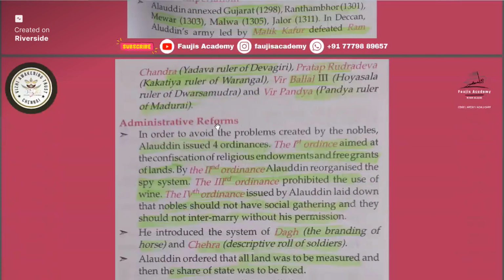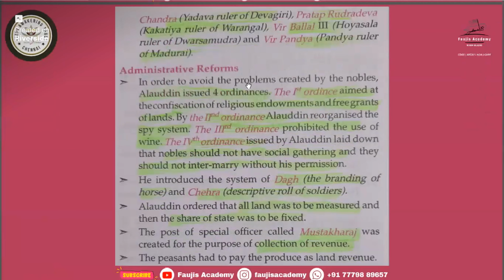Okay. Now administrative reforms during the Alauddin Khilji time. In order to avoid the problems created by nobles, Alauddin issued 4 ordinances. So you must remember all 4 ordinances. First ordinance aimed at the confiscation of religious endowments and free grants of lands. So the first ordinance was the free grants of land.